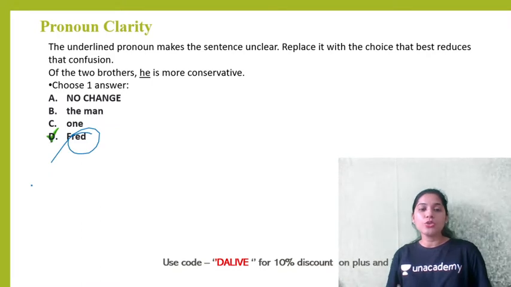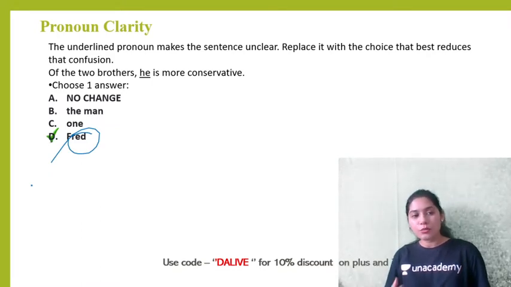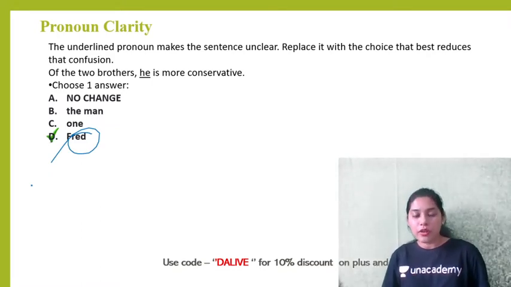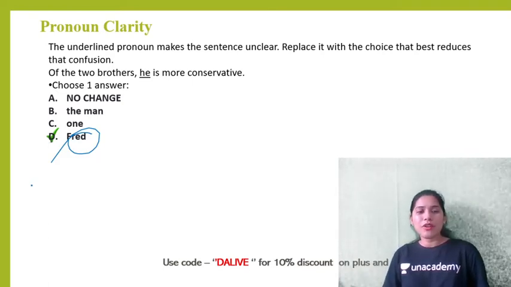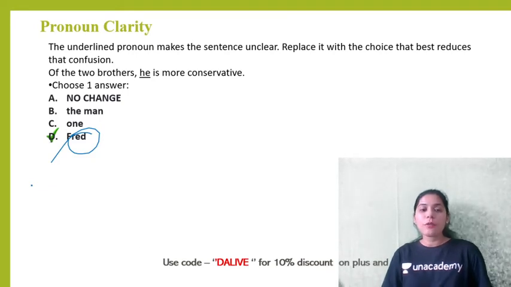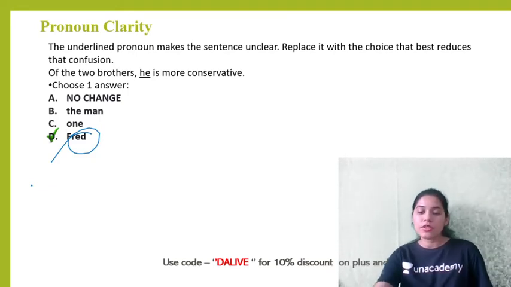So try to use names, nouns more rather than pronouns to have pronoun clarity, especially when there are multiple subjects, two or more than two. If there's one subject, of course you can use he, she, and that's it. But if there are too many, then you specify, that is the right way.